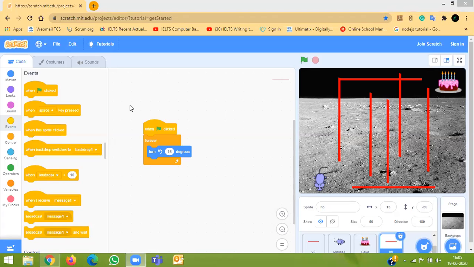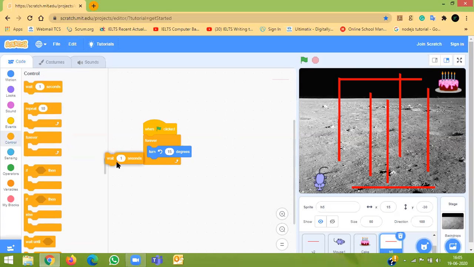Okay, very good. Now do one thing. When you are rotating it, give a wait of 1 second. Give a wait of 0.5 second. Sir, should it be horizontal or vertical? It doesn't make a difference. It's just going to rotate. This is something your competitor will tell, right?